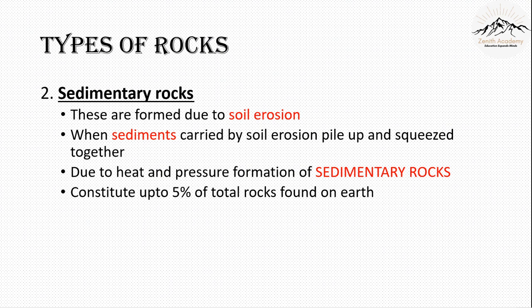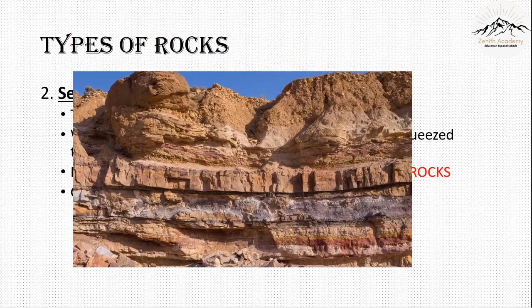Now we will see how that is made. But before that, let's see the types of sedimentary rocks. First, a classic example of sedimentary rocks. You can see the piles of sediment formed. The piles are squeezed together, and this literally forms layers of rocks. So that's why sedimentary rock is actually a layered kind of rock.